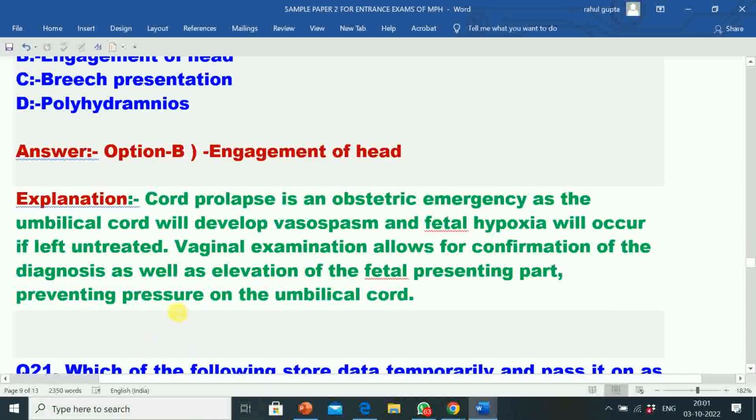Its explanation: cord prolapse is an obstetric emergency, as the umbilical cord will develop vasospasm and fetal hypoxia will occur if left untreated. Vaginal examination allows for confirmation of the diagnosis as well as elevation of the fetal presenting part, preventing pressure on the umbilical cord.